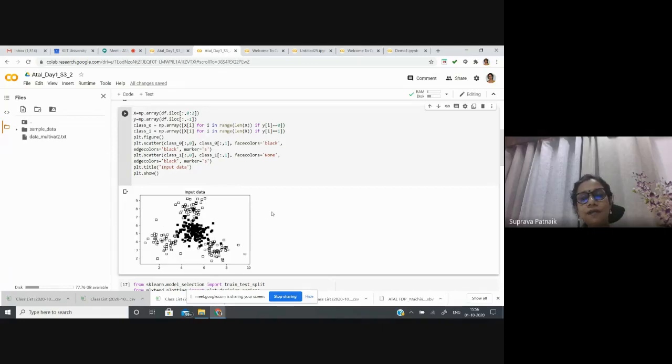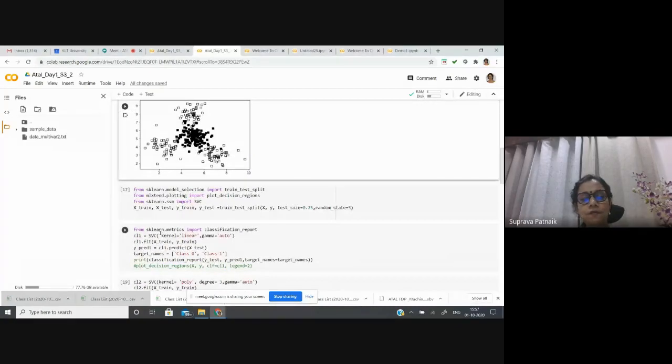Now I'll show how I can make my classifier stronger and stronger to deal with this kind of scenario. I'll be using only one model, the support vector classifier, called SVC. As I did before, I'm doing the train test split. Then additionally I'm taking another package, a plotting package slightly stronger than matplotlib.pyplot, which can plot the decision boundaries. That's it.